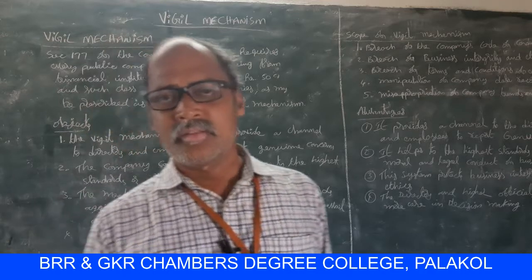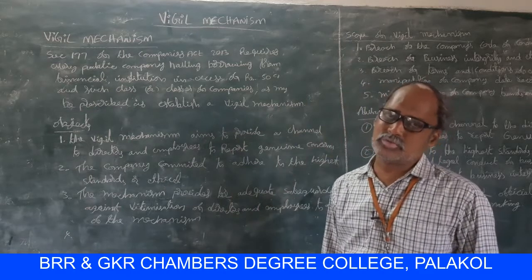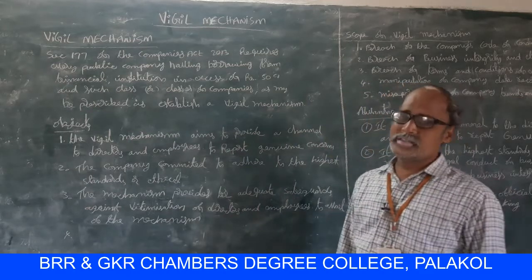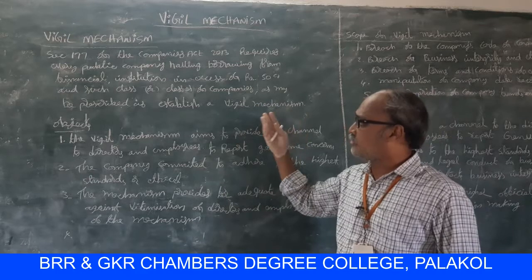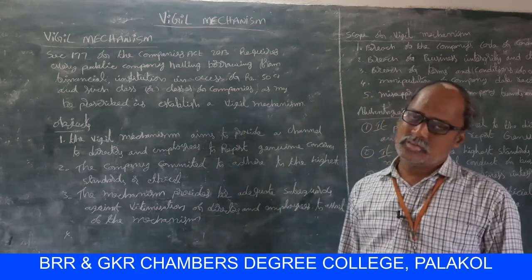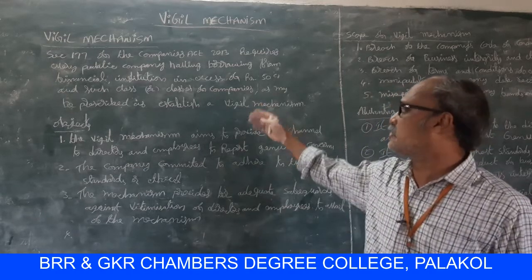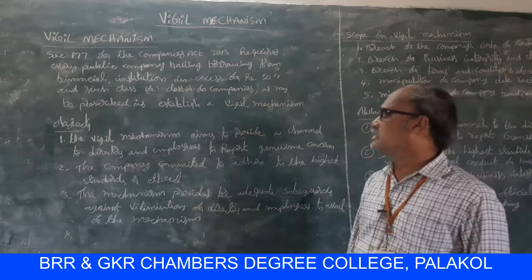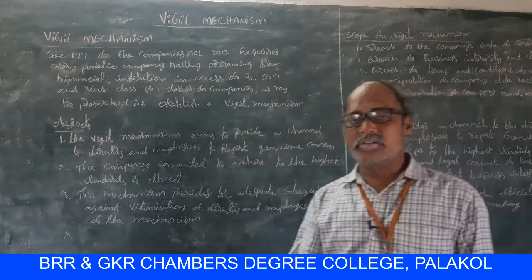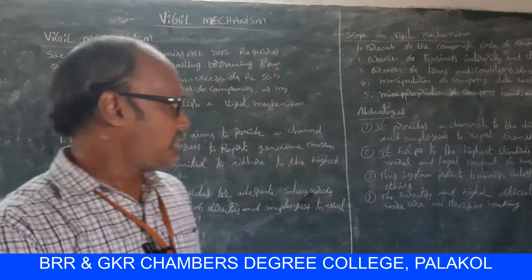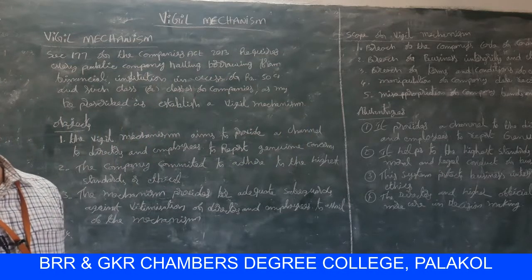So once again, Section 177 of the Companies Act 2013 requires any public company having borrowings from financial institutions in excess of rupees 50 crores, and such class or classes of companies as may be prescribed, to establish a vigil mechanism. Vigil mechanism provides a channel to the directors and employees to report genuine concerns.